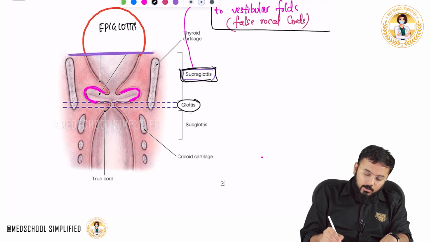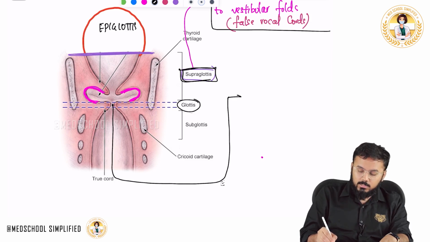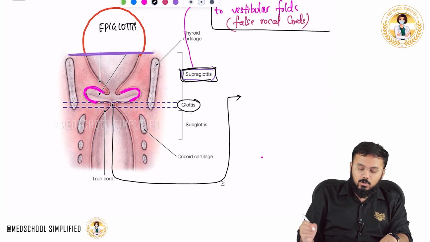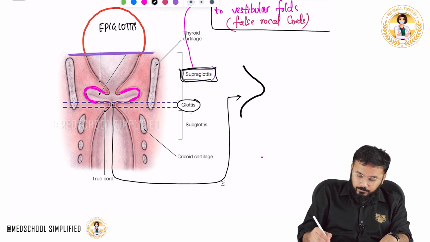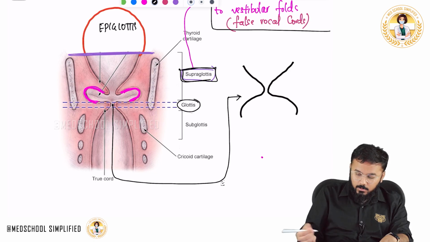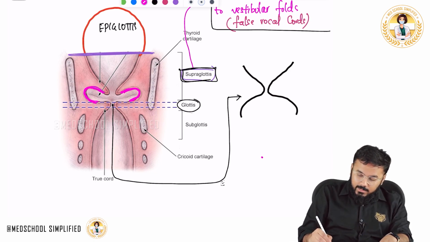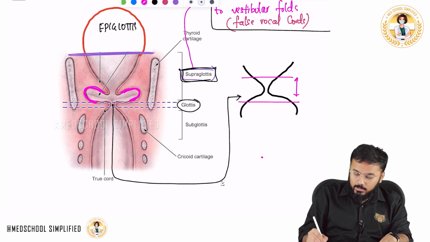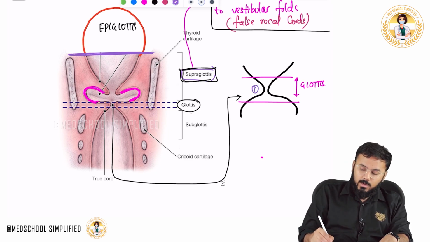You see this opening over here, this narrow, small opening? This small opening is called the glottis. Now within this, let me draw it here so that it would be clear. You see this? Exactly this part, from here all the way till here, is called the glottis. But in the glottis you have got two folds. So this is fold number 1 and fold number 2.